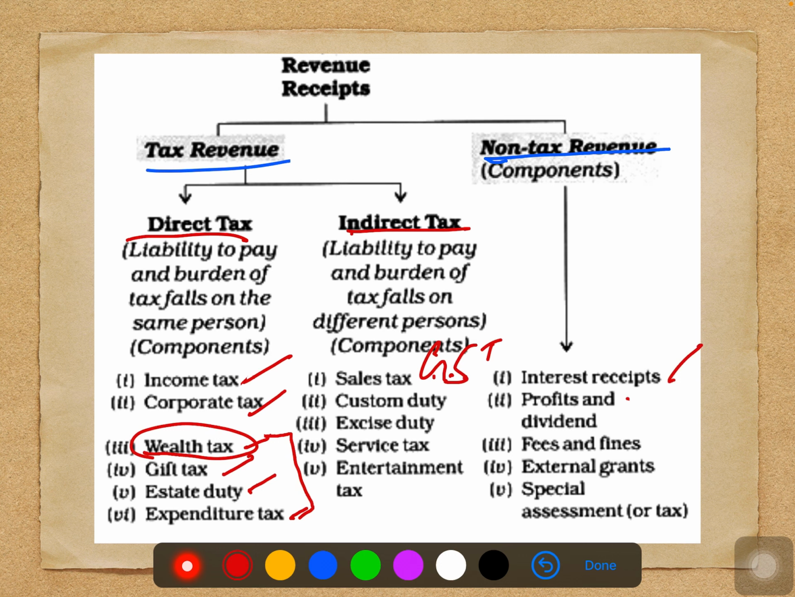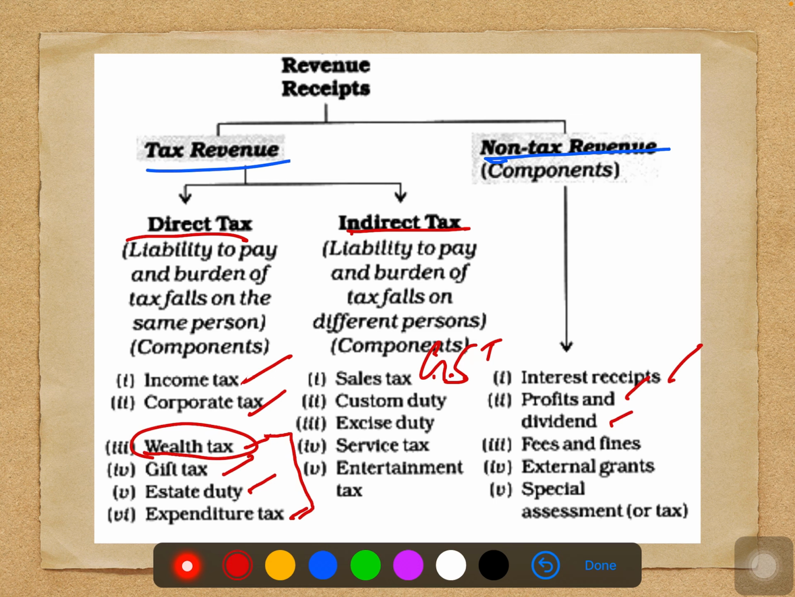And the next one, profits and dividends. Profit and dividend is nothing but if the government is owning any kind of companies, PSU, anything, whatever income they are going to get from there comes under profits and dividends. Fees and fines. The central government is going to impose some fines and fees on officers and other things.